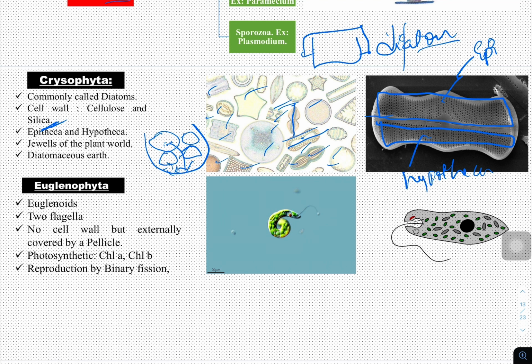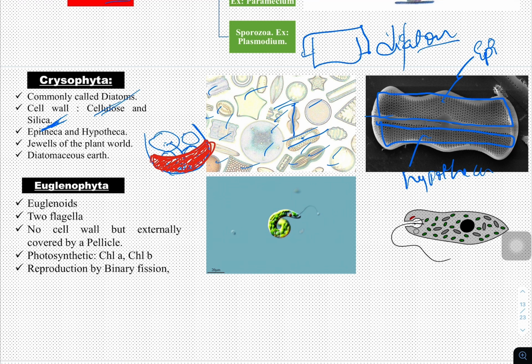When the decomposition takes place, this cellulose is easily decomposed, or broken down into simple parts, whereas silica is not easily broken down. Hence, silica deposition remains as such. Silica deposits as such and forms soil which is called diatomaceous earth, which is full of the silica that has come from the death of diatoms. Hence, it is called diatomaceous earth.